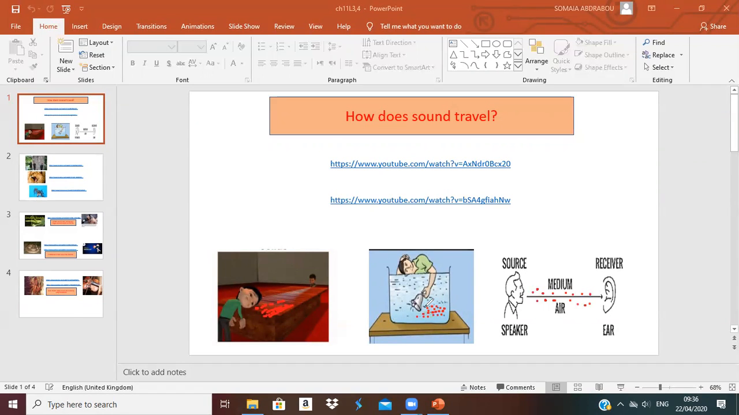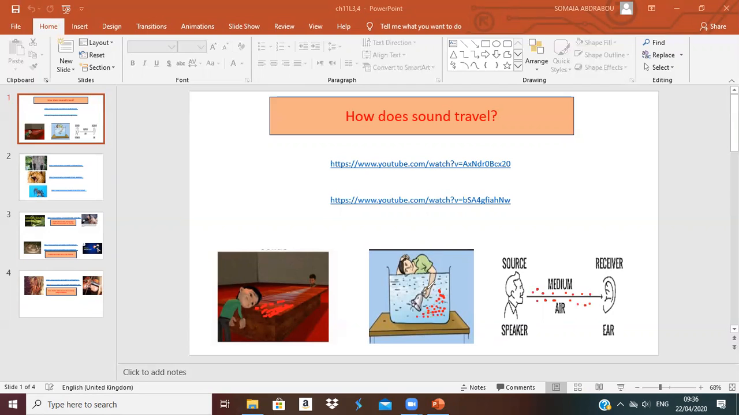But what about the water or the liquid? It can vibrate also faster, but not fastest like the solid. So sound can travel through solid fastest, then the liquid faster. Why? Because there is a space between the particles. So when it vibrates, it will take time until it reaches the second particle. So the sound travels through the liquid faster only.